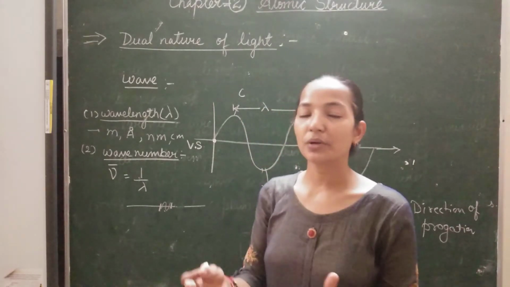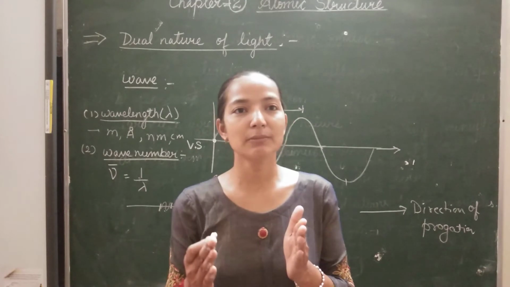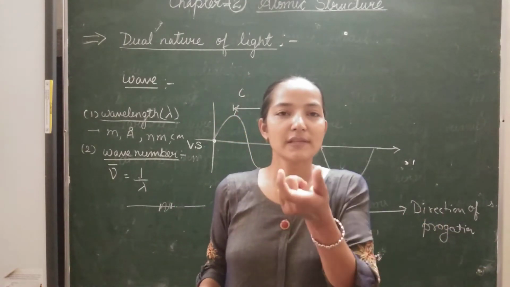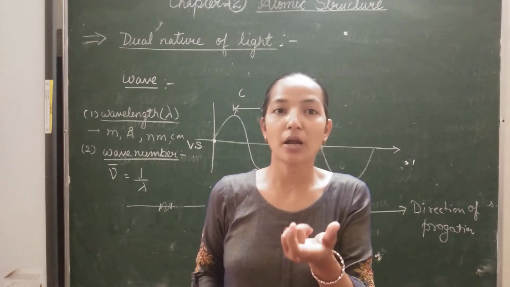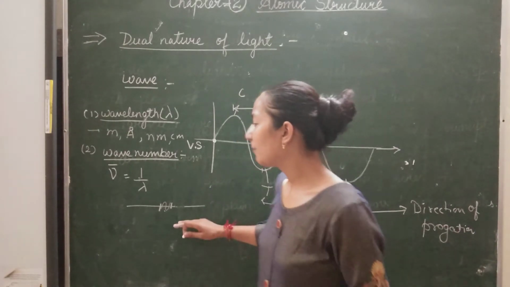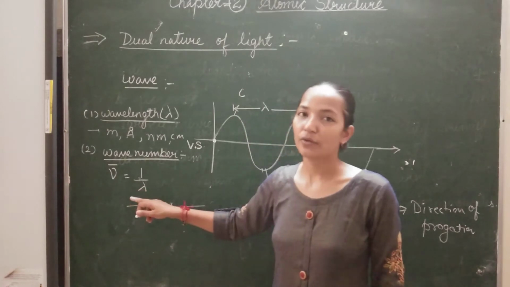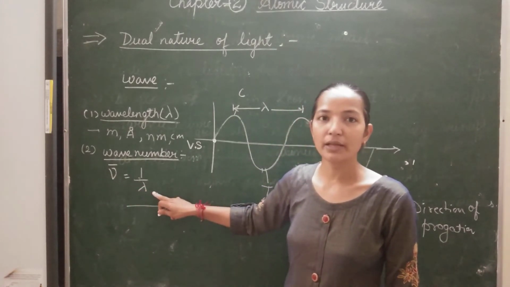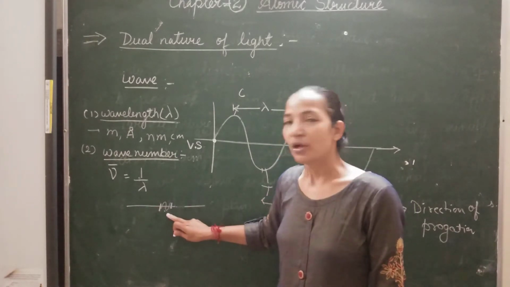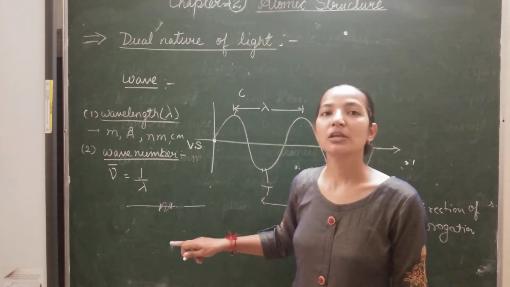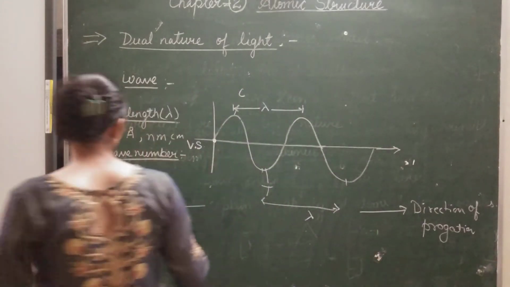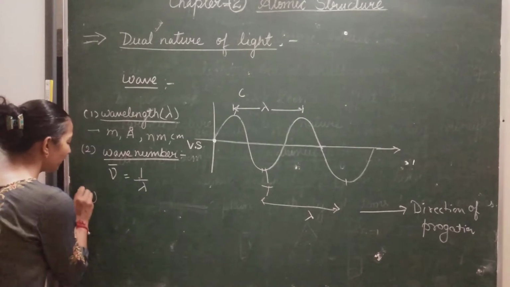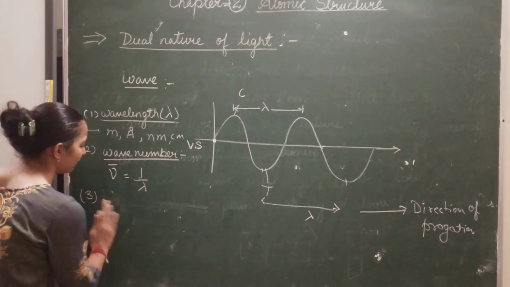If we consider unit length, like 1 centimeter or 1 meter, then within 1 centimeter how many waves are present, that number will give us the value of wave number. So it is either the reciprocal of wavelength or the number of waves present in unit length that is called wave number. Now the third one is the frequency.